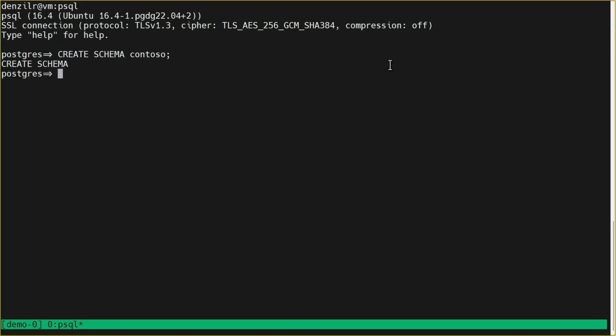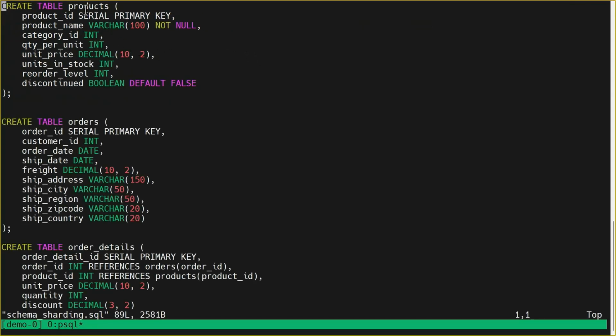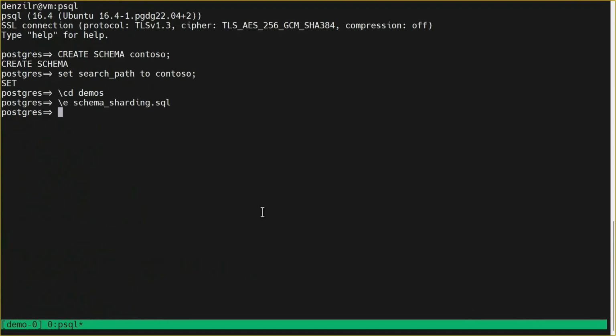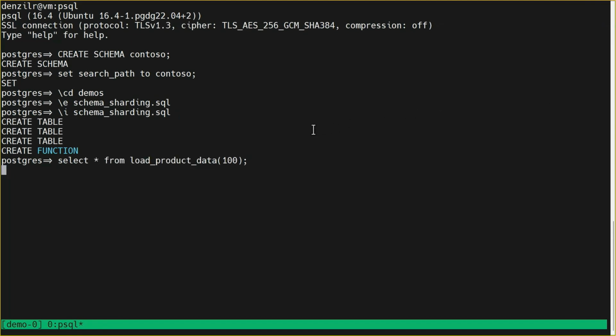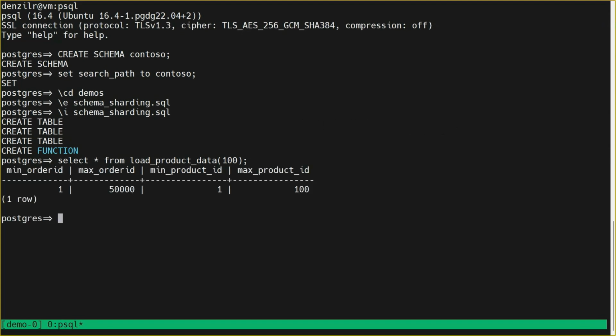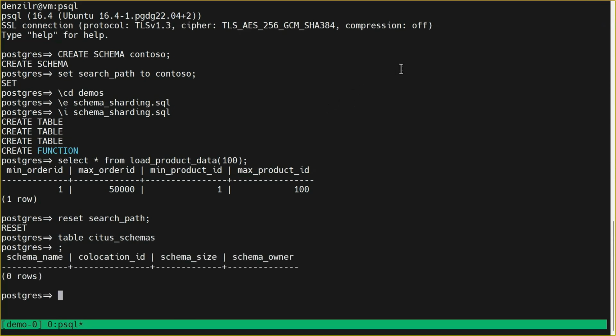So I create a schema called Contoso. Let's say I start on an actual Postgres instance. It's not a distributed schema. I have the products table, I have an orders table, and I have an orders detail table. So I create these three in the schema. At this point, it is not a distributed schema because I've not done anything to distribute it. So if I look at Citus schemas, actually, I'm going to load some data first. And so this is an existing table which is not distributed. If I look at Citus schemas, it's going to give you 0 rows because this is not distributed, right?